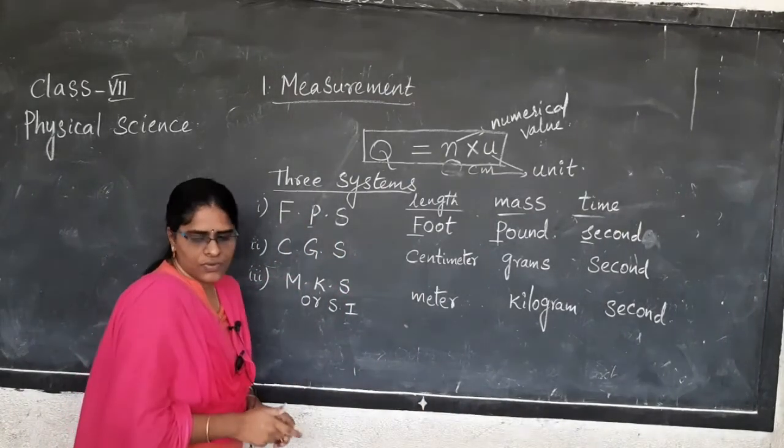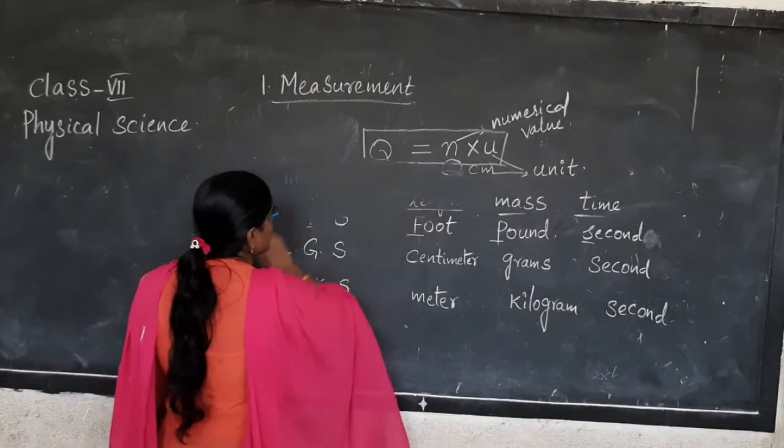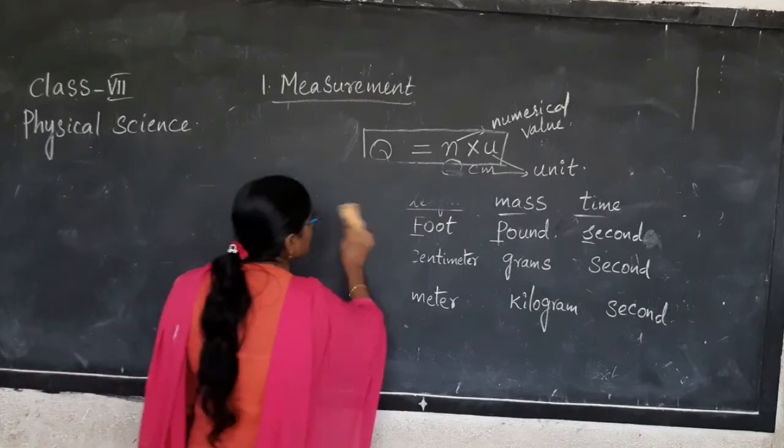Now today, based on this, you write some homework.